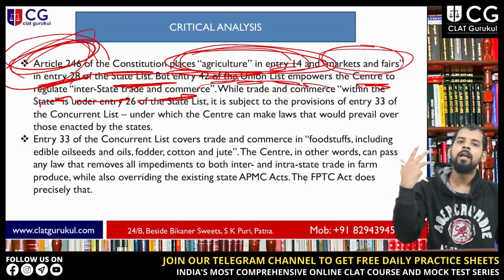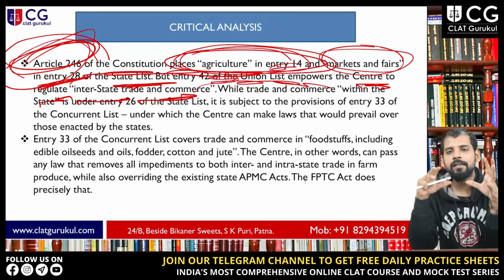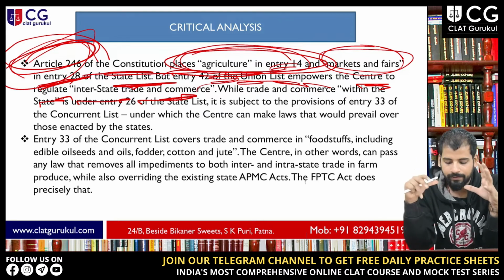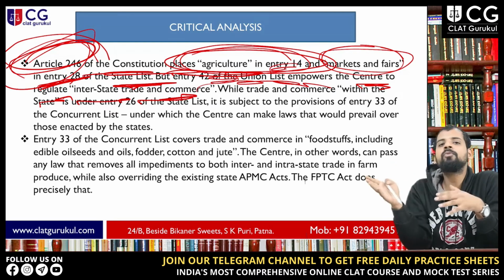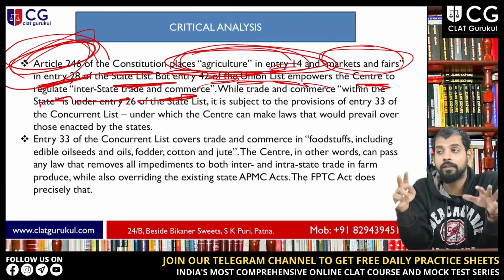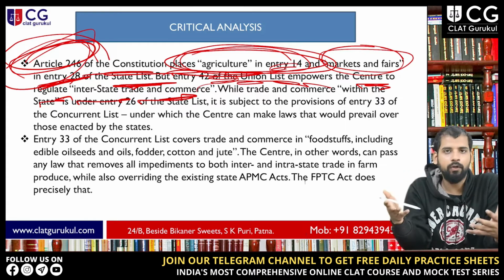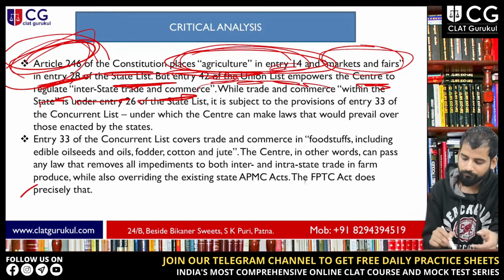That's how they implement these acts: since interstate trade and commerce falls in the union list, the center has the power to regulate these things.